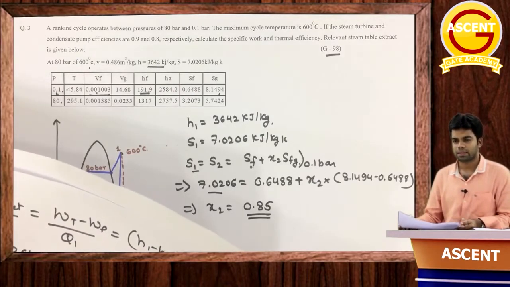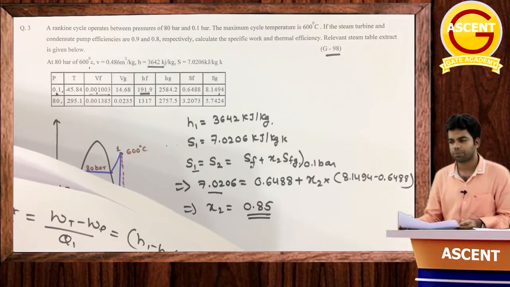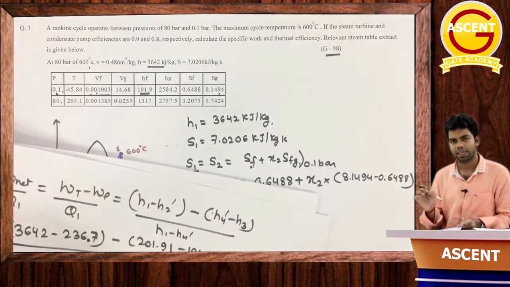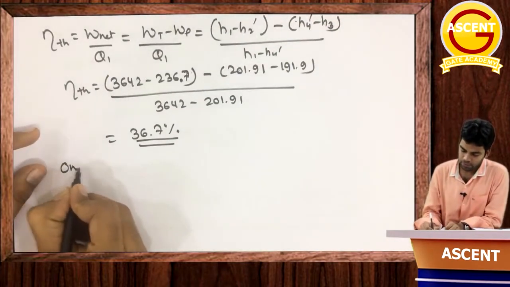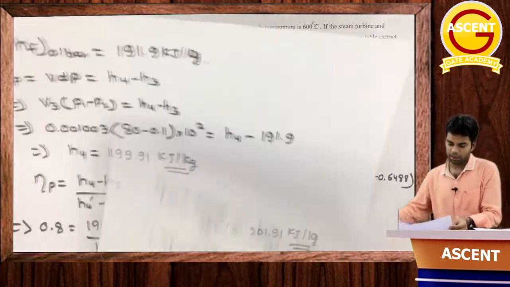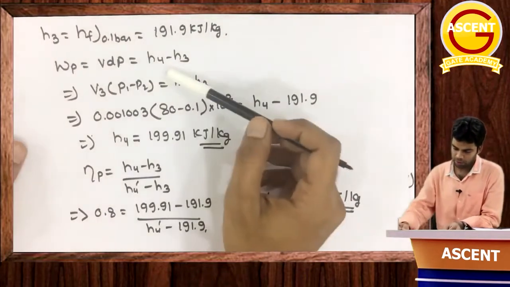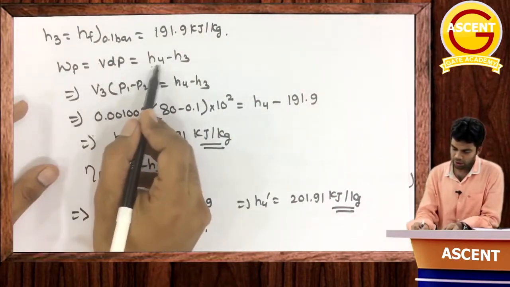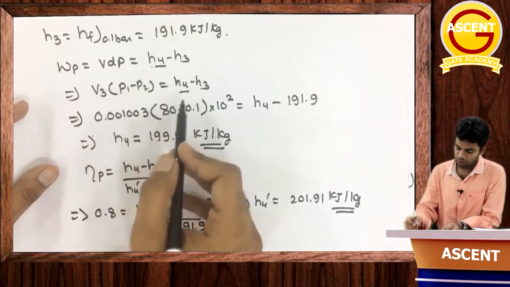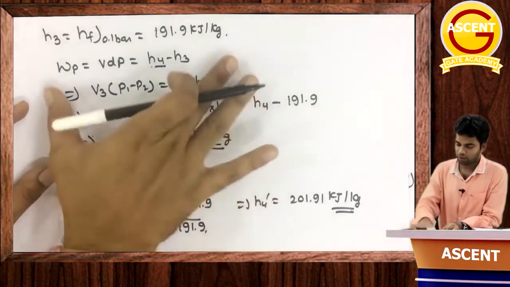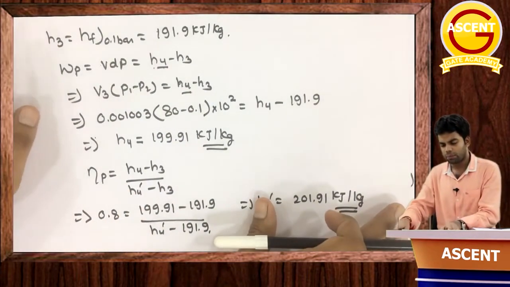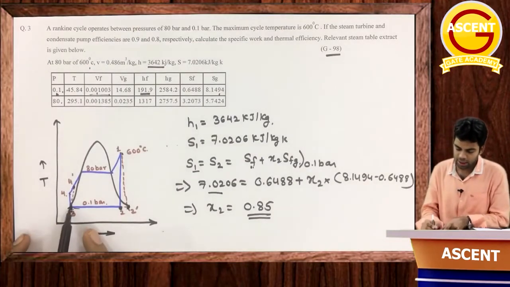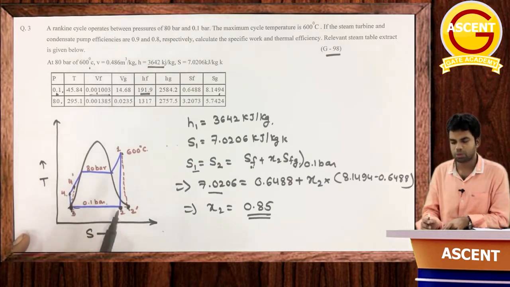So if you are getting such types of questions for 1 mark or 2 marks, you can avoid pump work. You will get almost the same answer. So on neglecting pump work, because of pump work, see how much our process is getting extended. Because of pump work we have to calculate H4 first, and then because of H4 we calculate H4 dash. So this whole process is extended only because of considering pump work. Instead, if we avoid pump work, then directly H3 will be equal to H4. So we calculated up to H3, took H3 equal to H4, and then the process becomes very easy.